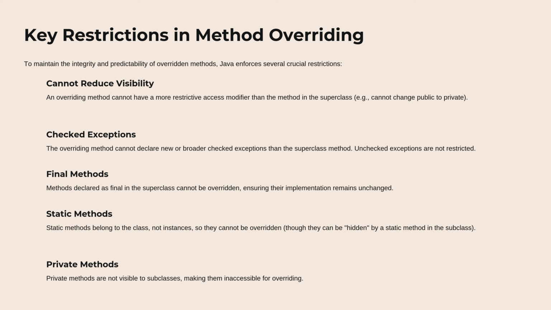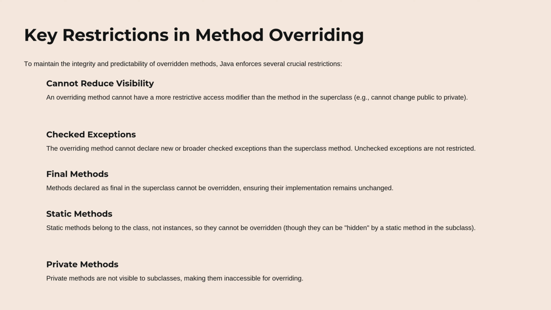Key restrictions in method overriding. To maintain the integrity and predictability of overridden methods, Java enforces several crucial restrictions. Cannot reduce visibility: an overriding method cannot have a more restrictive access modifier than the method in the superclass, e.g., cannot change public to private. Checked exceptions: the overriding method cannot declare new or broader checked exceptions than the superclass method. Unchecked exceptions are not restricted.